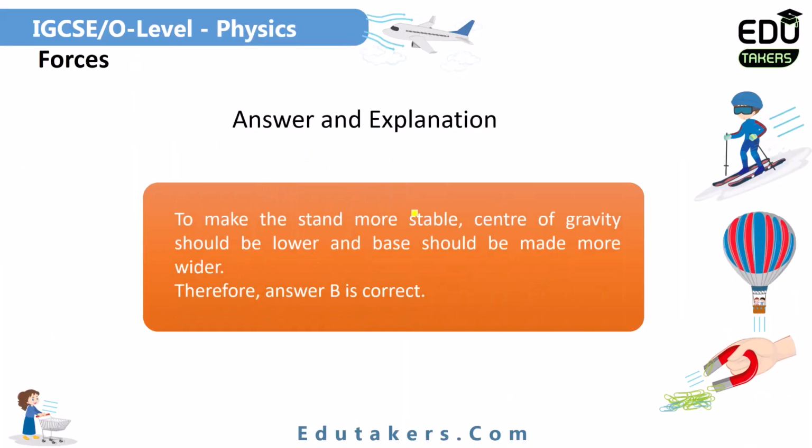To make the stand more stable, the center of gravity should be lower and the base should be made wider. There are two conditions for the body to be in a stable state. One is that the center of gravity should be lower, which you can do by lowering the mass. And the second is that the base should be wider. When both of these conditions are met, the body is in a more stable state. Therefore, answer B is correct.